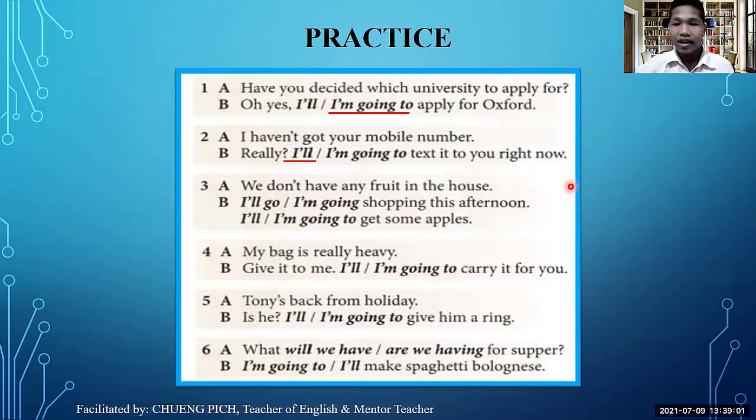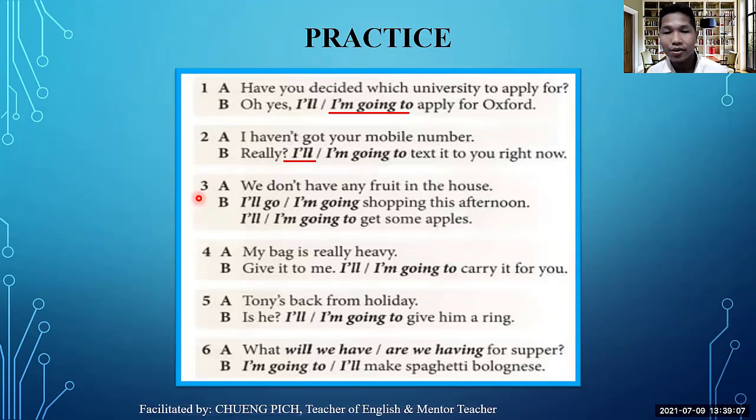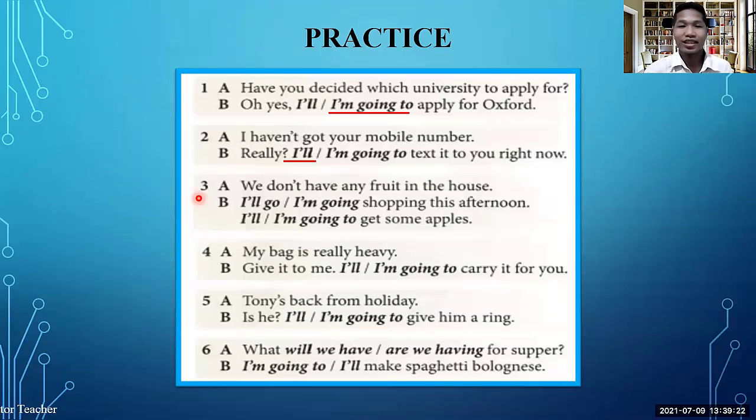Okay, and let's check number 3. It says we don't have any fruit in the house. We say, I'll go, or I'm going shopping this afternoon. I'll, or I'm going to get some apples. So can you choose will or be going to? Let's check the first one. Of course, he used going to in this case.